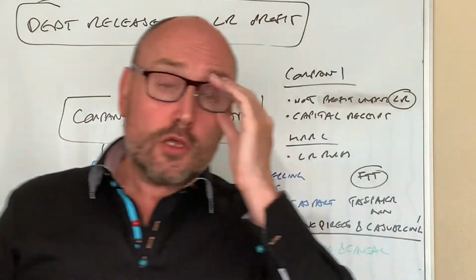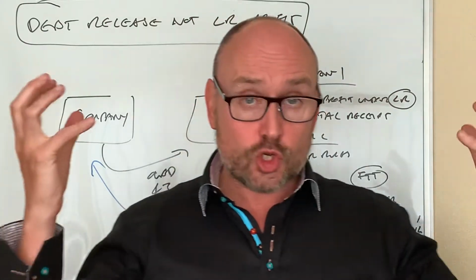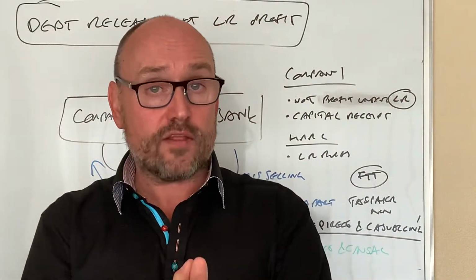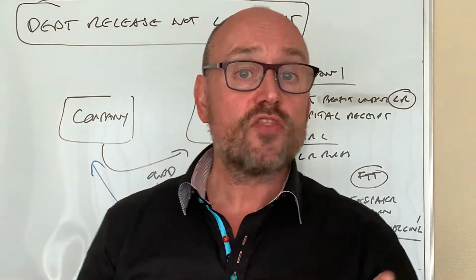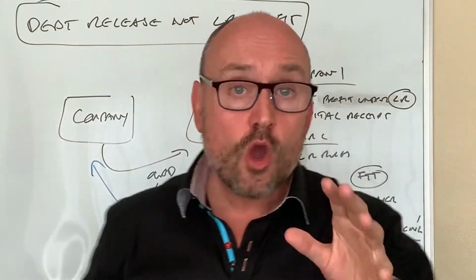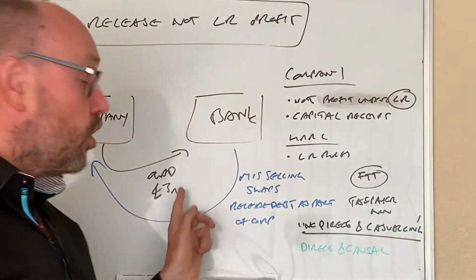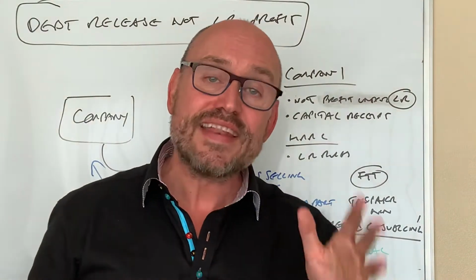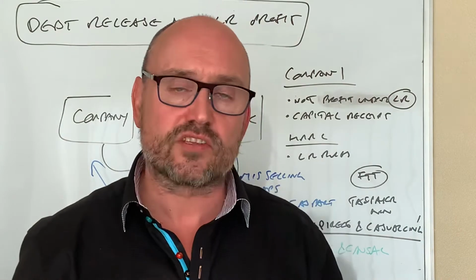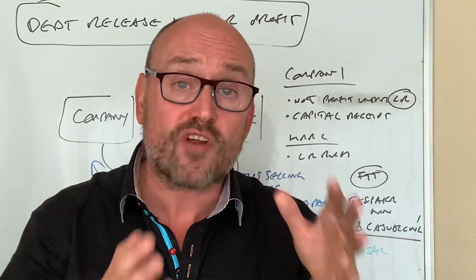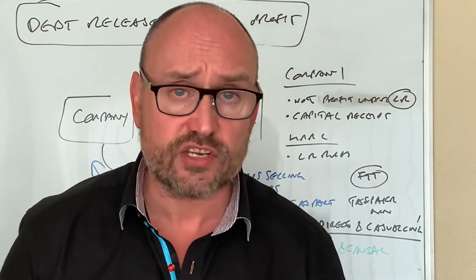Now, a long-winded introduction to the purpose of this video. This is all about a recent court case where the numbers at stake were a lot more than 100 grand. So in this particular case, there was a limited company which had a bank loan where it was indebted to the bank for £3 million. Now, the bank was embroiled in one of these swap scandals that have hit the headlines, where basically the bank tried to sell this company all sorts of products to hedge against interest rates changing, fluctuating, all that kind of thing.